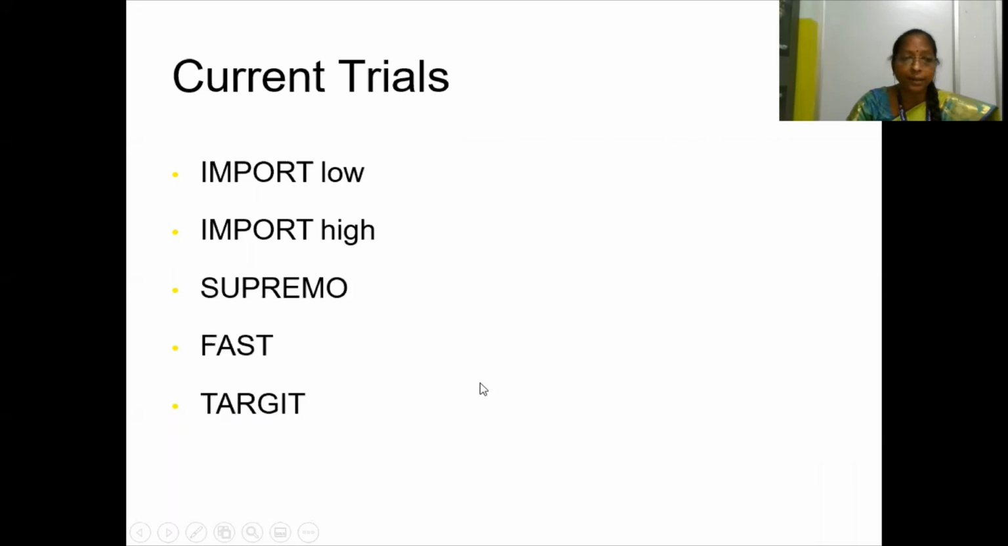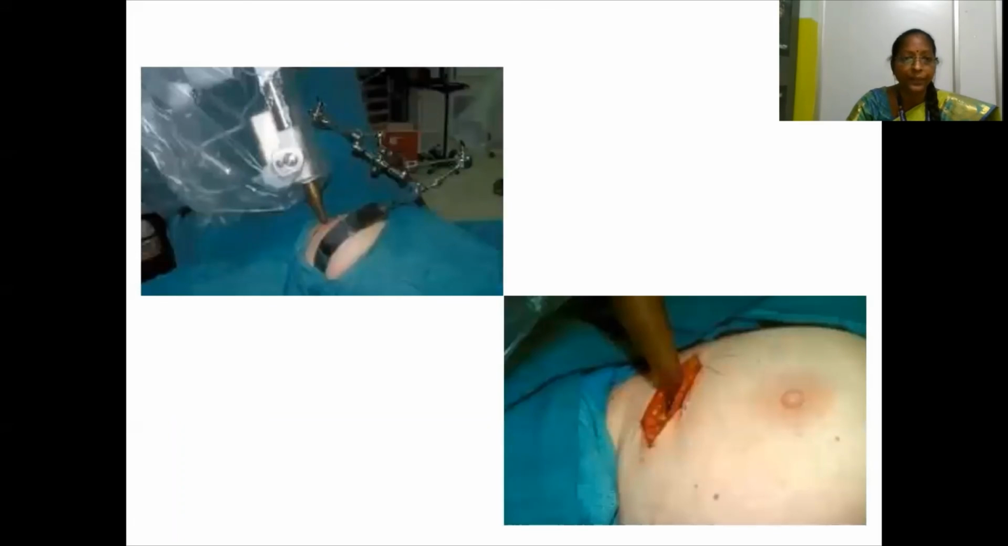Current trials are important, such as those named low and high and supremo and fast and target. So researchers are developing a new class of drugs called radiopharmaceuticals, which deliver radiotherapy directly and specifically to cancer cells. The last several years have seen an explosion of research and clinical trials testing new radiopharmaceuticals.